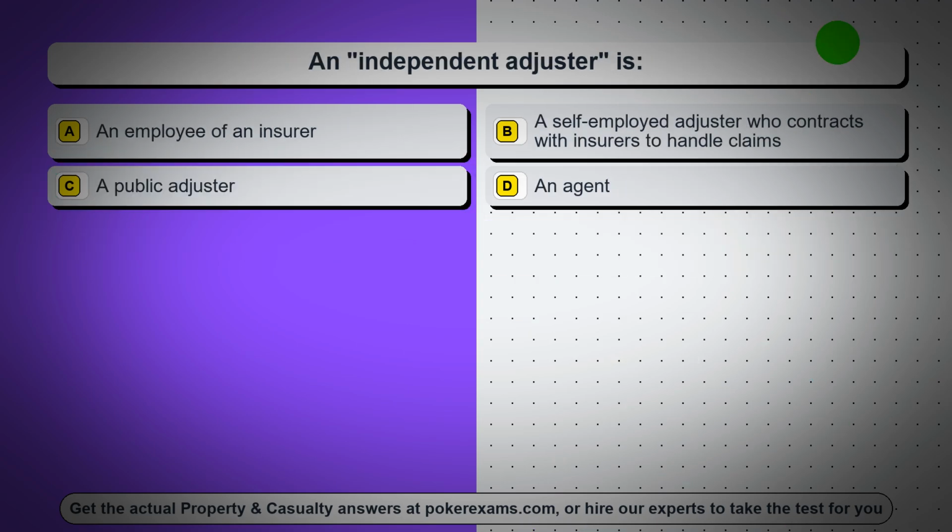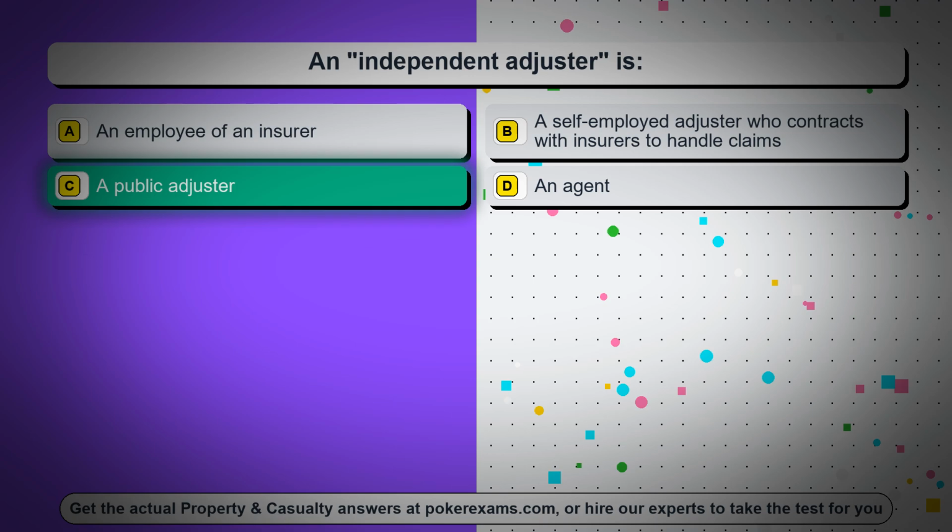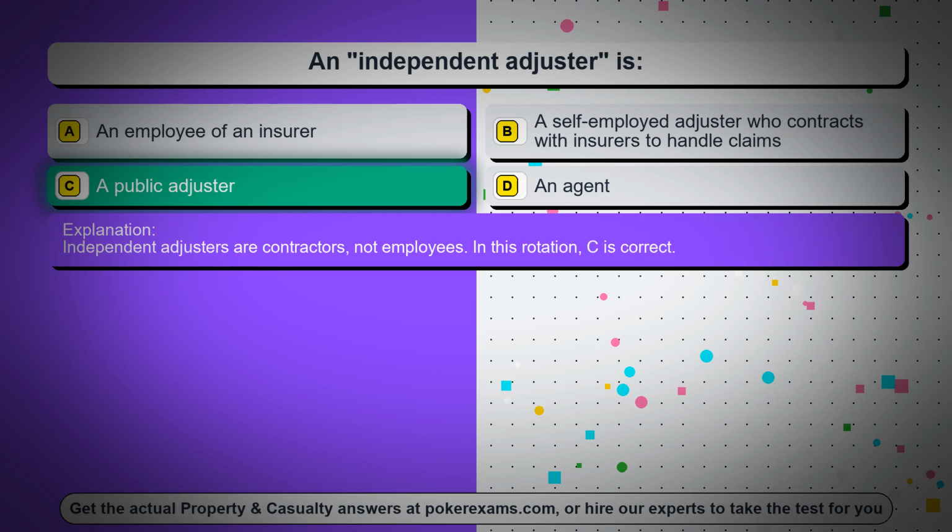Question 94. An independent adjuster is. Option A, an employee of an insurer. Option B, a self-employed adjuster who contracts with insurers to handle claims. Option C, a public adjuster. Option D, an agent. The correct answer is option C, a public adjuster. Independent adjusters are contractors, not employees. In this rotation, C is correct.